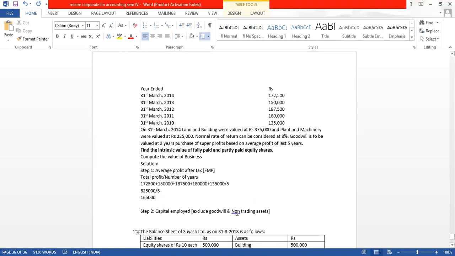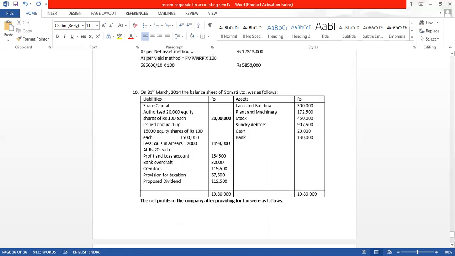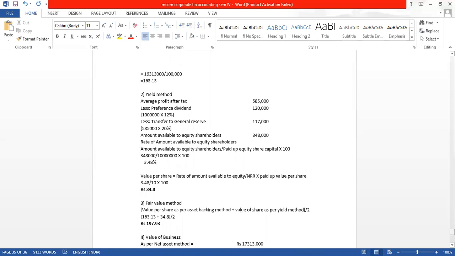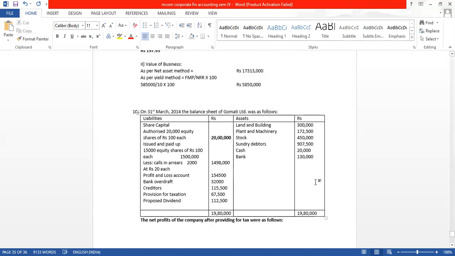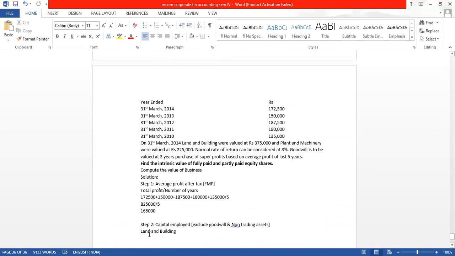So let us find out the capital employed. For that, we have been given land and building. Instead of writing everything again, I will copy this.